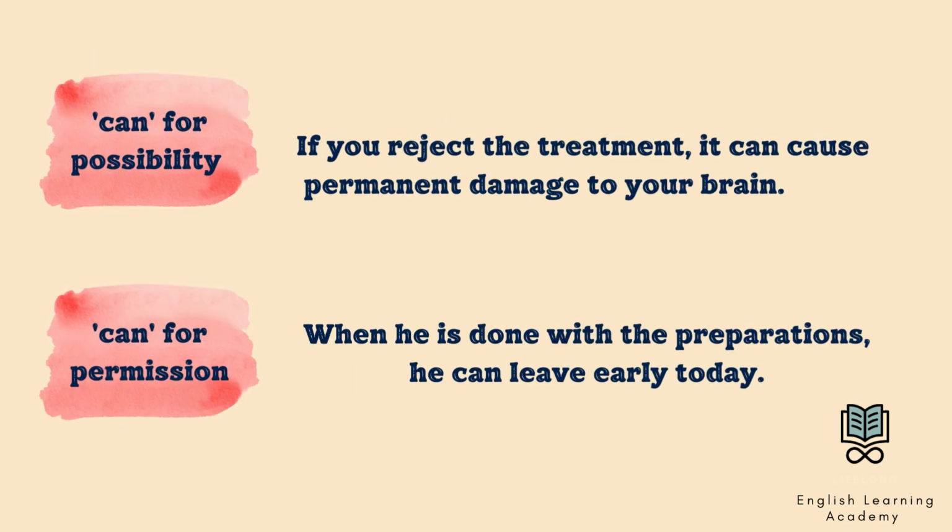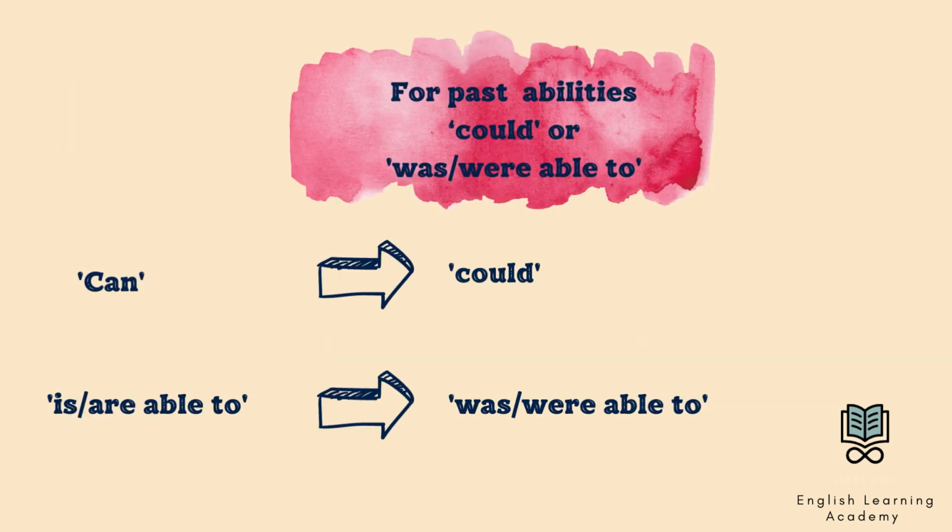For example, if you reject the treatment, it can cause permanent damage to your brain. The last thing about can is we use it to give permission. When he is done with the preparations, he can leave early today. For past abilities, can becomes could. Is, are able to, becomes was, were able to.